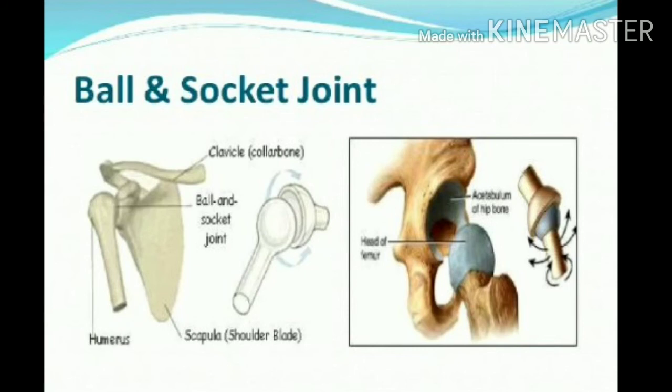At the hip, our thigh bone is attached to the hip bone. Here you can see that this bone is like a ball-like structure which goes into the cavity and rotates itself. In this way the ball and socket joint works.